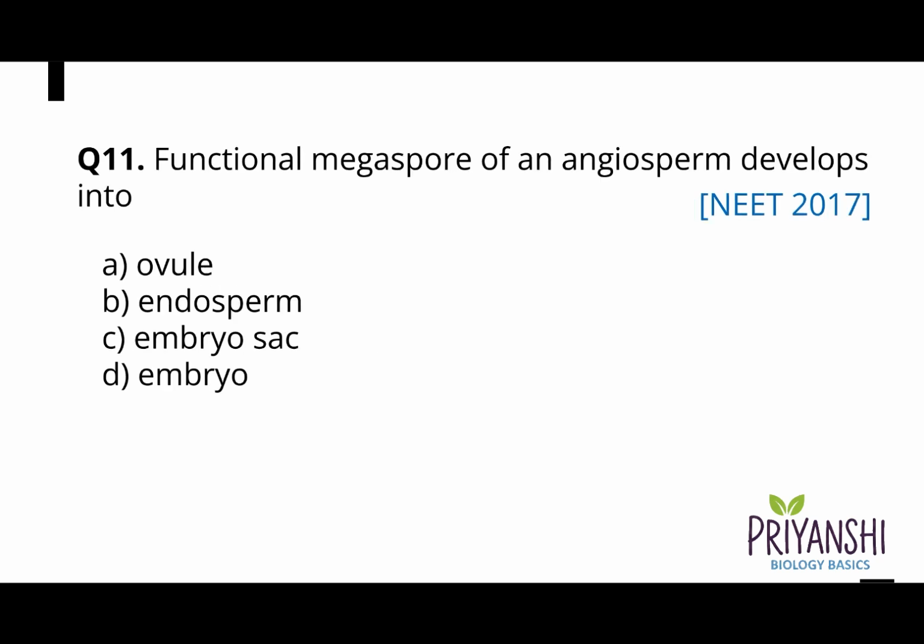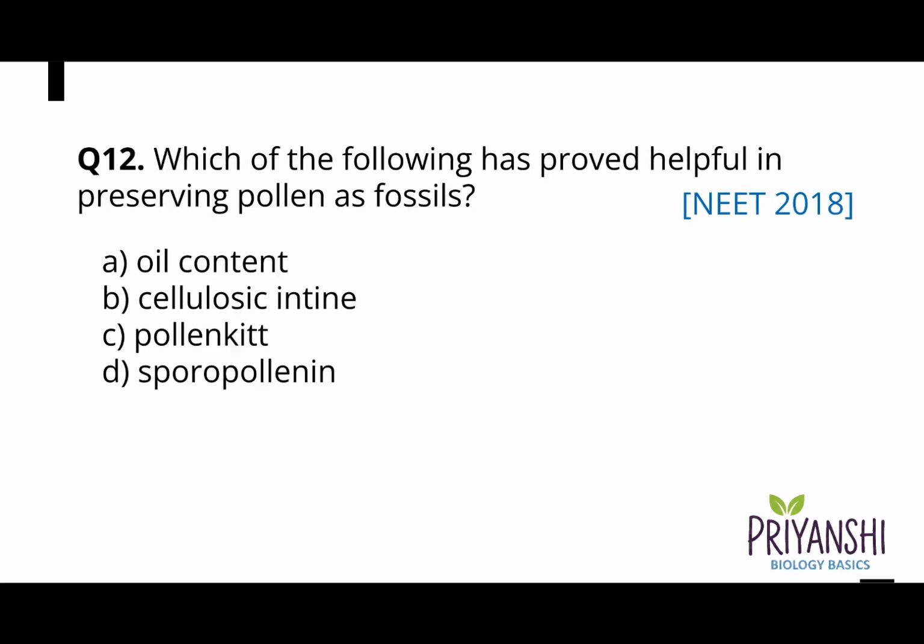Question 11. Functional megaspore of an angiosperm develops into A. Ovule, B. Endosperm, C. Embryo sac, or D. Embryo. And the correct answer is option C. Embryo sac.